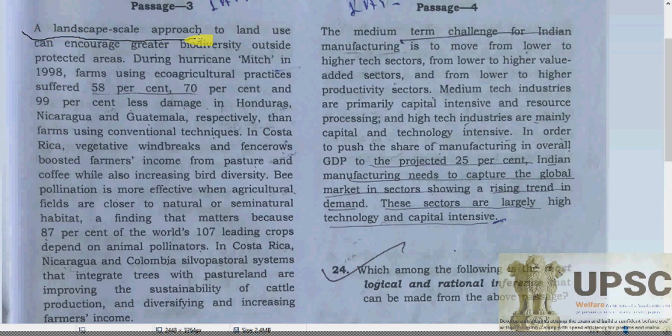A landscape approach to land use can increase the greater biodiversity outside the protected area.